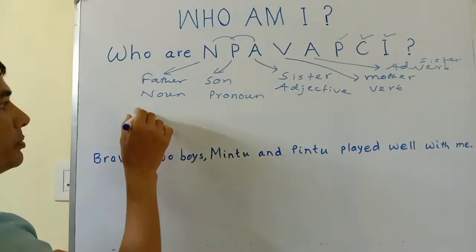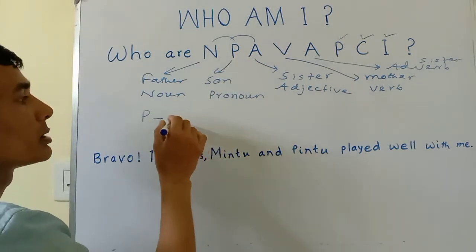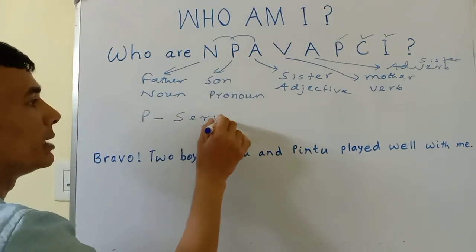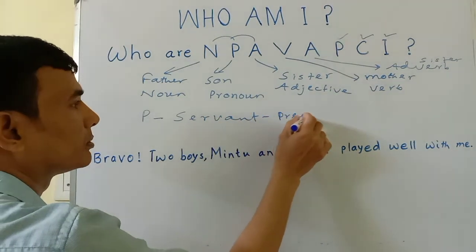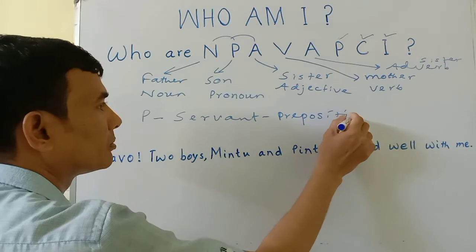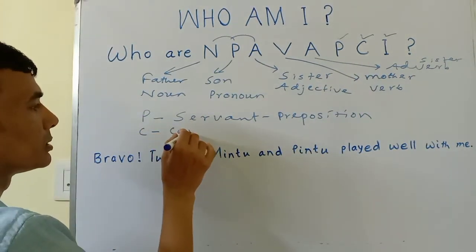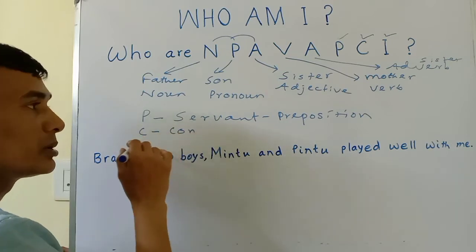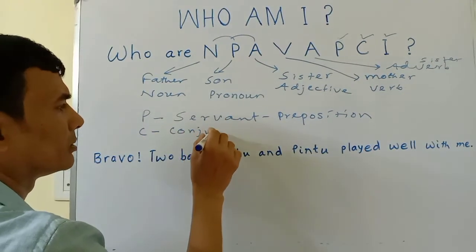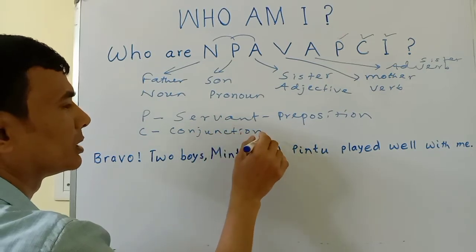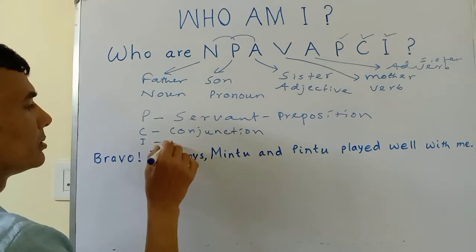Who are they? P is here preposition or servant. I have told you servant, preposition. After this conjunction, C is conjunction. It is also a servant, conjunction. After this I, it is interjection.